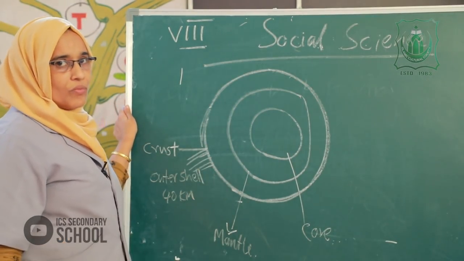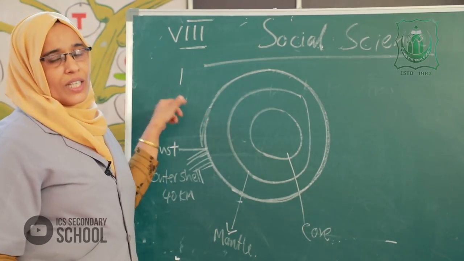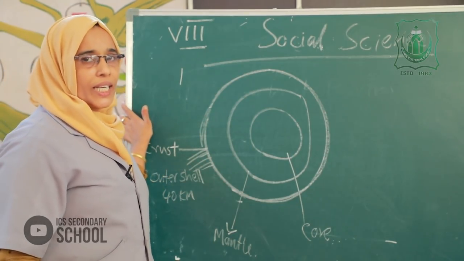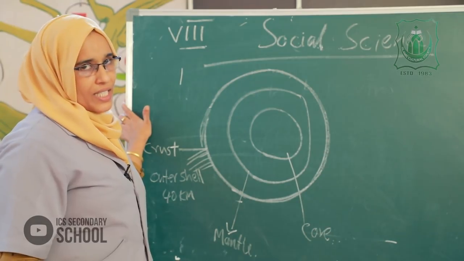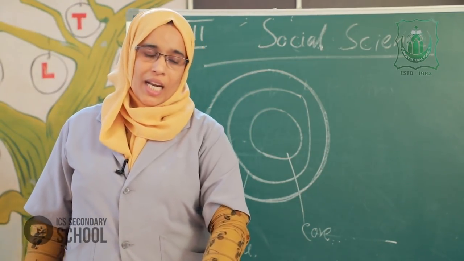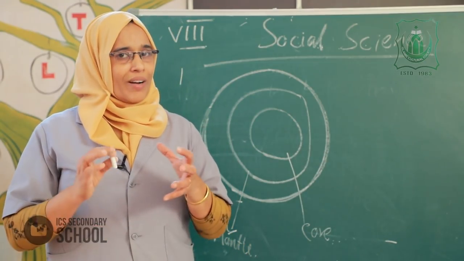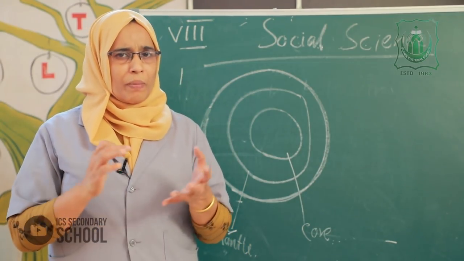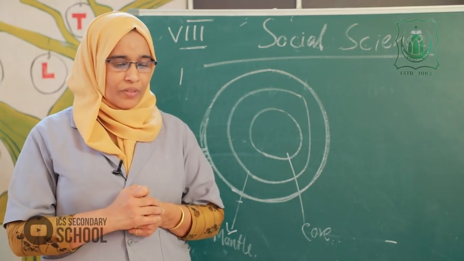The two parts of the crust are oceanic crust and continental crust. What is meant by continental crust?